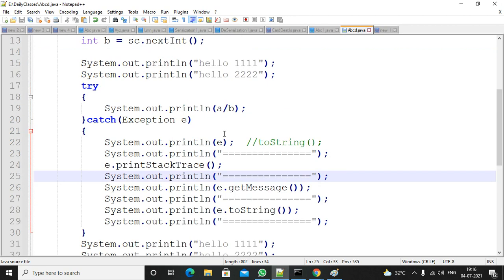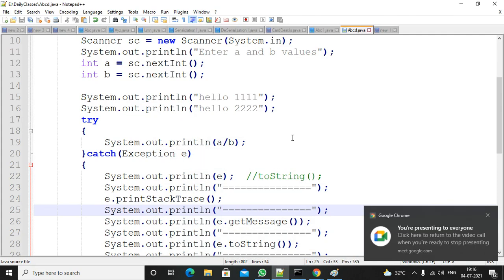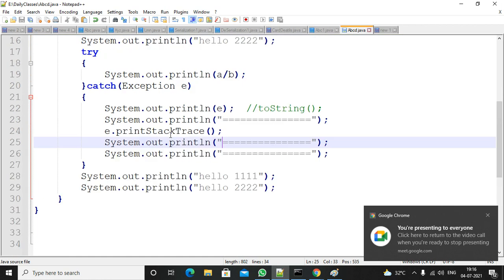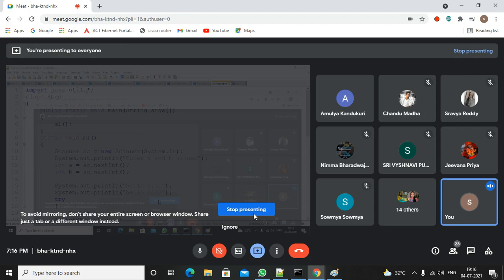Are there any doubts in this? Do you have any doubts? Anyone? If you don't have any doubts, we will continue, or we will take it tomorrow morning. Okay, it is better to take it tomorrow.